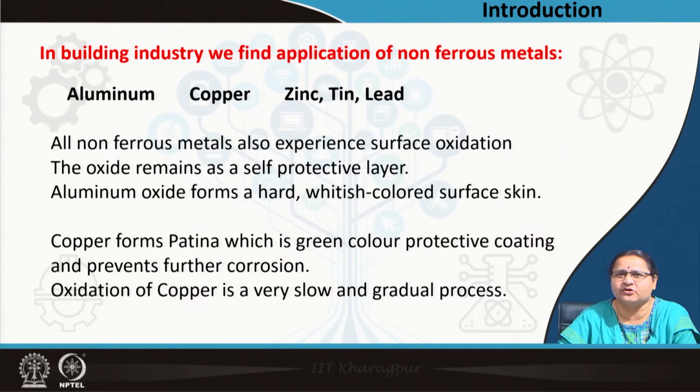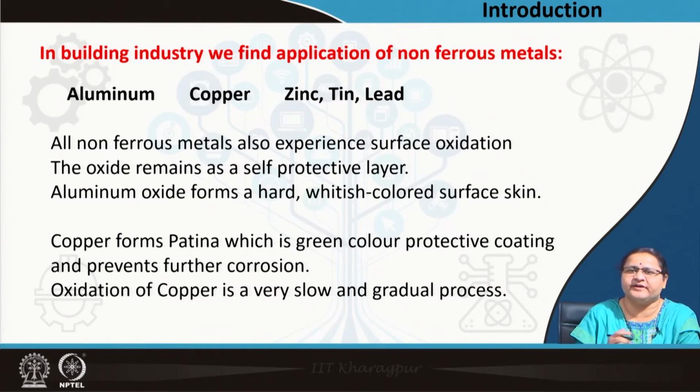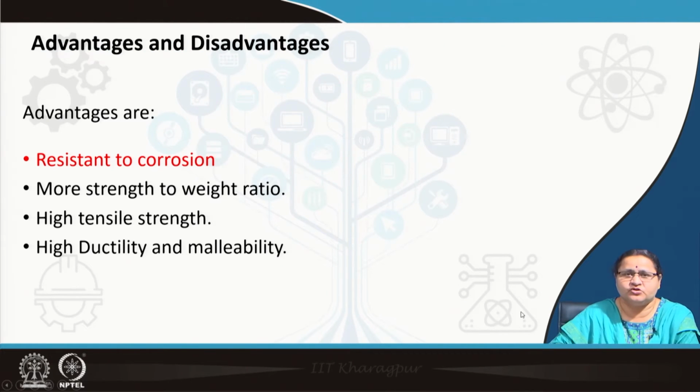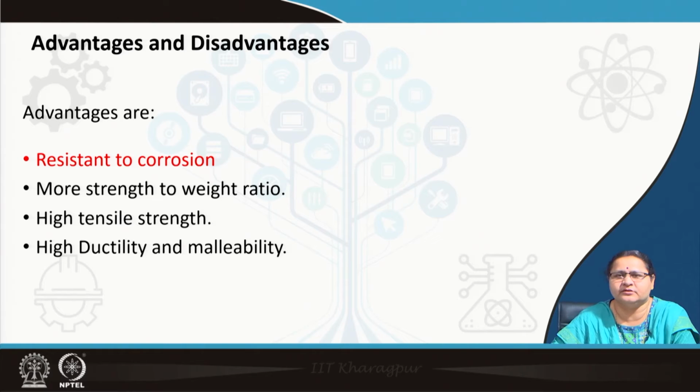Though non-ferrous metals are not that strong, they are capable of taking up some other tasks in buildings which the ferrous metals could not. So, the advantages are that they are resistant to corrosion, and have a higher strength to weight ratio, that is they are light. They have high tensile strength, yes, not comparable to that of ferrous metals maybe, and they are also ductile and malleable. So, you can have sheet forms, you can have plate forms as you had seen in case of ferrous metals. You can draw it, they can be made into wires.